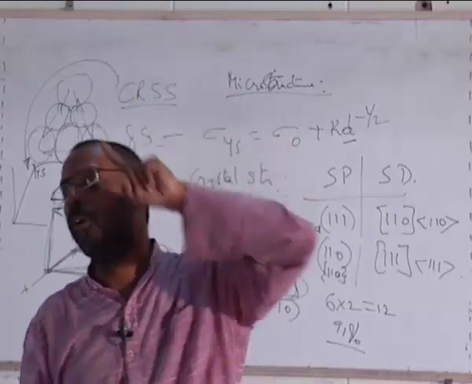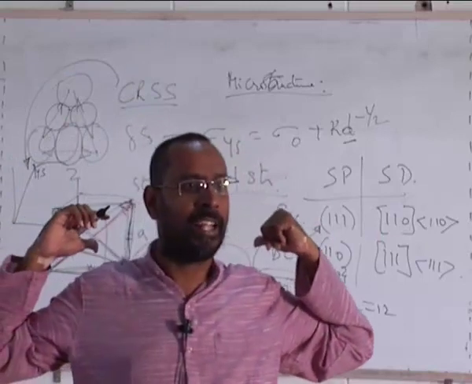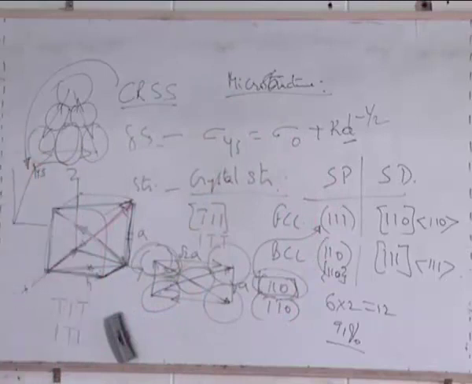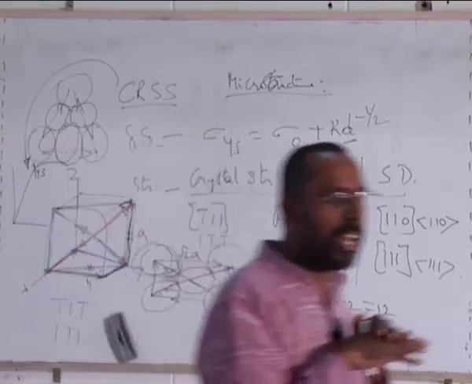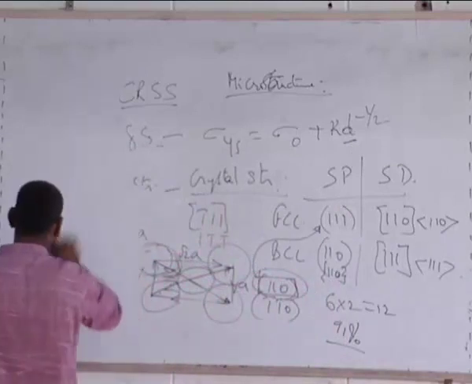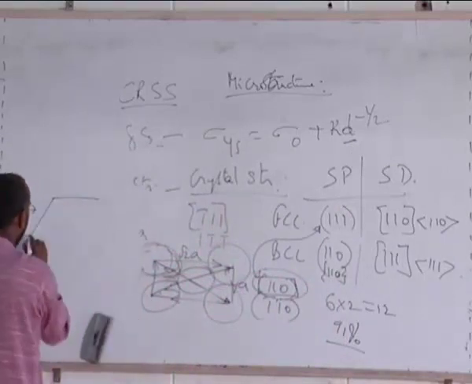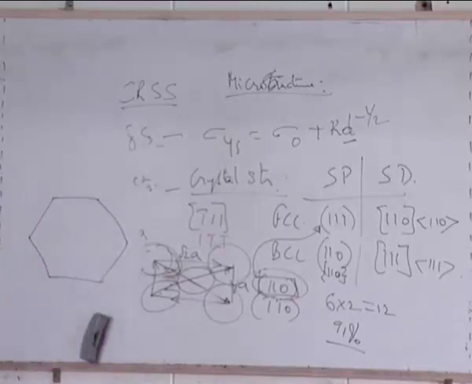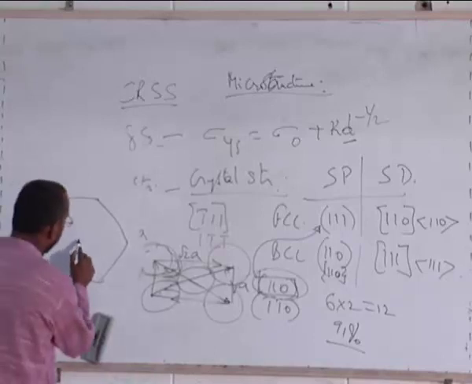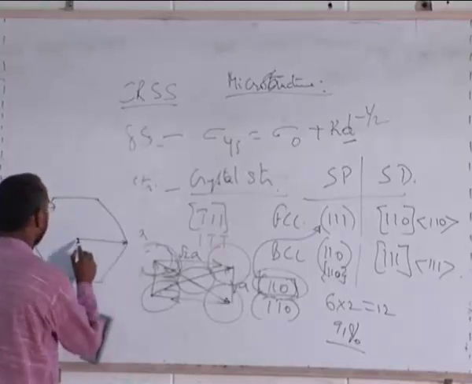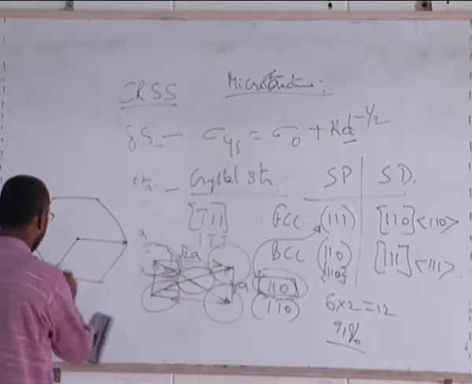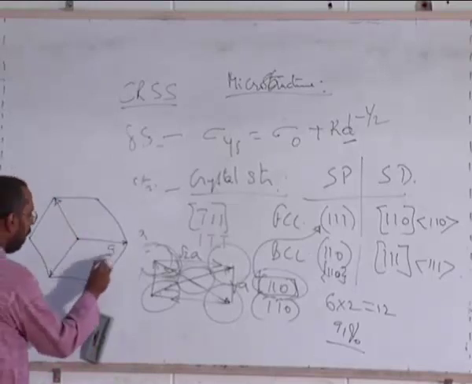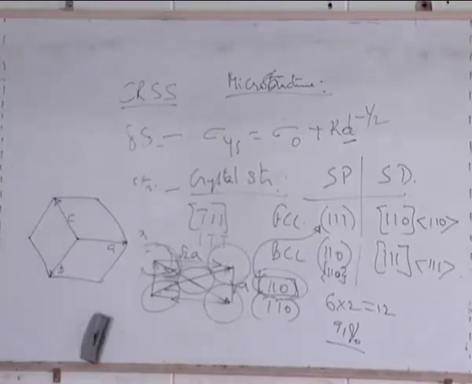Though there are two, we only consider one, because whenever there are two parallel planes, only one plane is considered. So that is called the basal plane. And in the basal plane, how many directions are there? Let me draw the basal plane for you. 3. If the basal plane of hexagonal looks like this, it looks like a hexagon, and it is a hexagon. This is one, this is another, and the third one is this. A, B, C, let us say. These are the 3 slip directions.